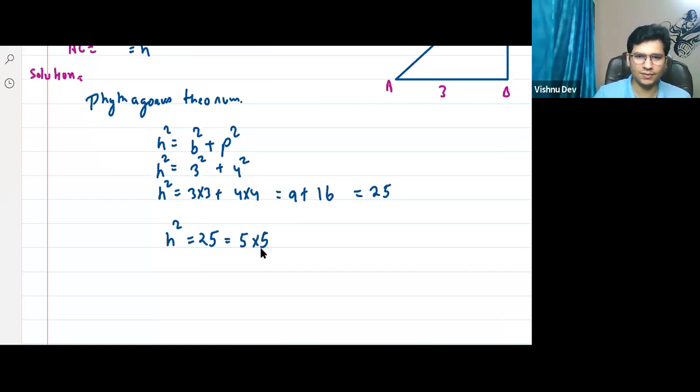Is this understood here? Right? Tell me. So h square is equal to what? Can I say it is 5 square? Can I say h square is equal to 5 square? Yes or no? Step by step.